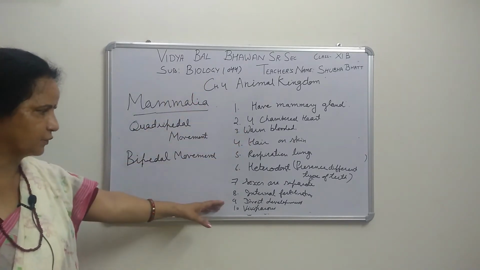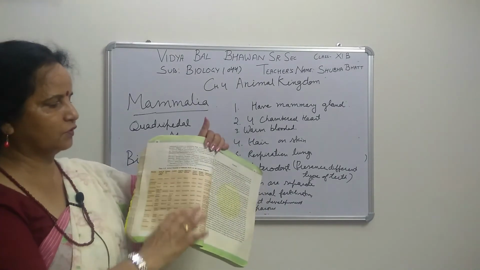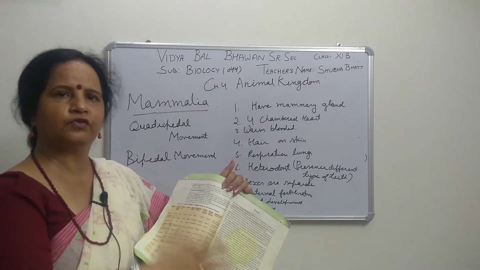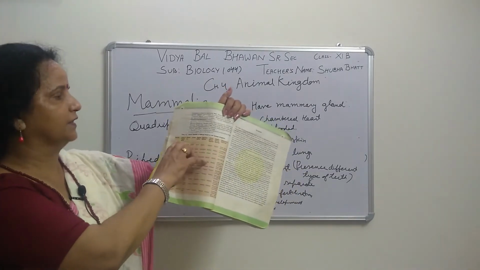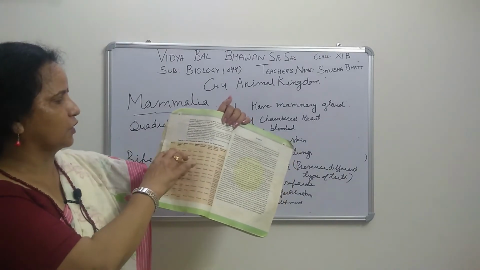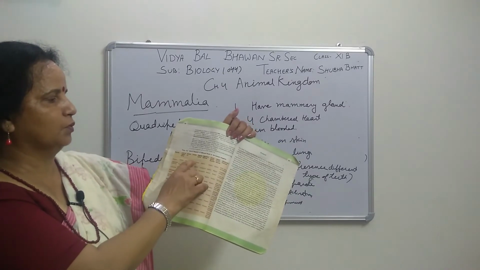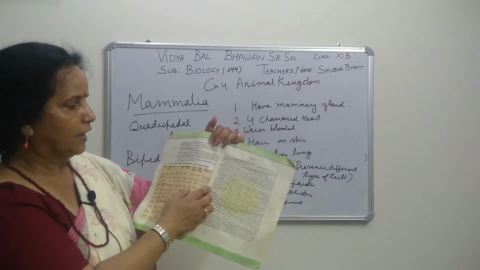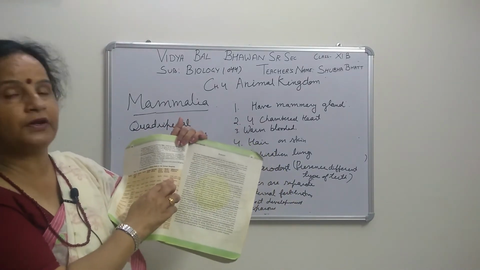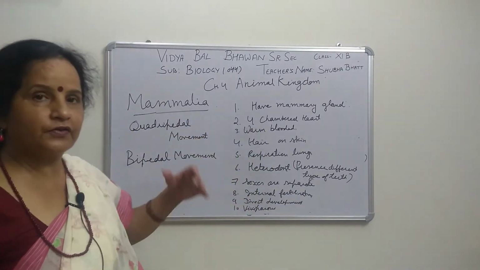Now all these characteristics we have told, and when you see in your book, I want to show you the chart at the end. At the end of this chapter you see this chart table. When you see this table, everything is the same and you learn the whole chapter. In the upper portion is written the basis of classification, and here they have written the phyla. First Porifera, with the level of organization, then symmetry, then coelom, then segmentation, all present or absent. And in the last column are the distinctive features, meaning each and every phylum has some special feature which differentiates it from others.